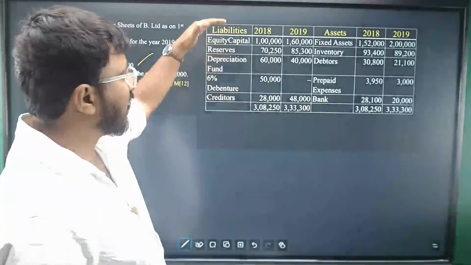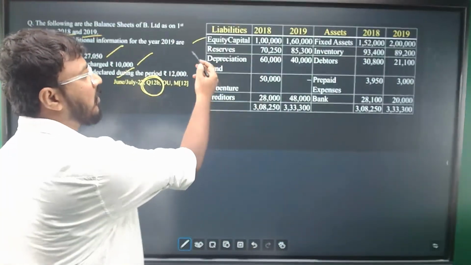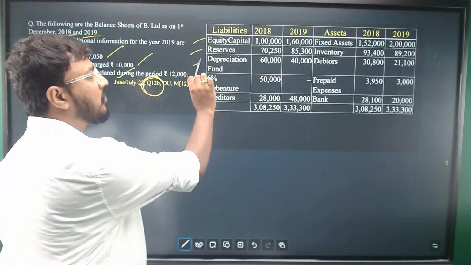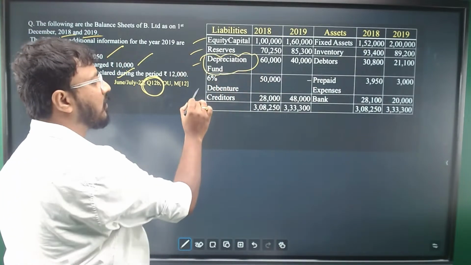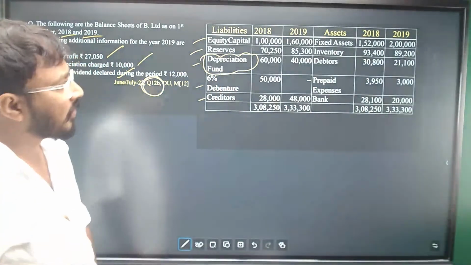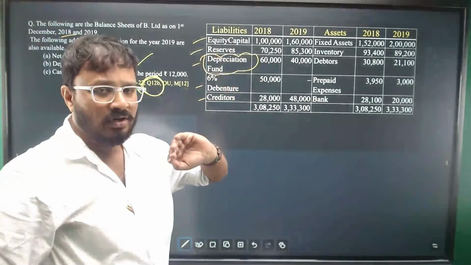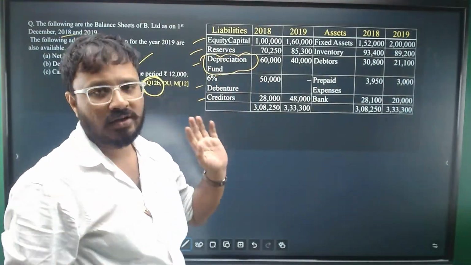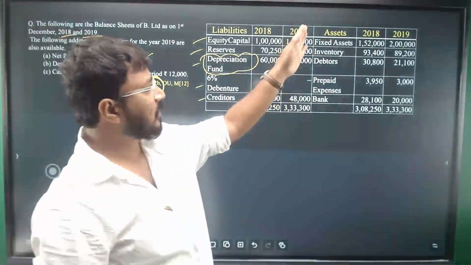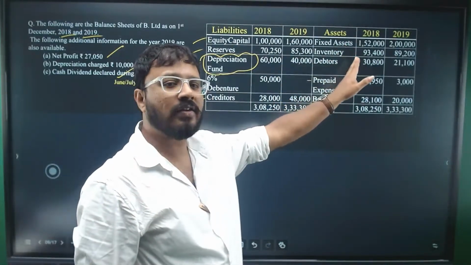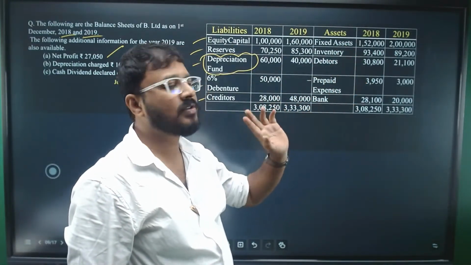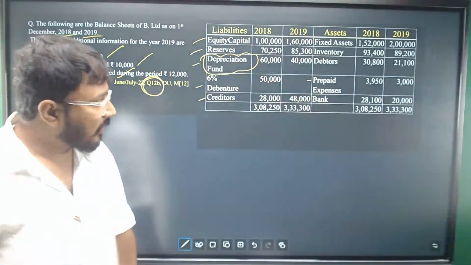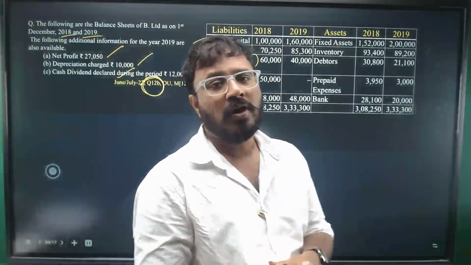And they have given the balance sheet. Equity share capital is given, reserves, depreciation fund, this is a new item in this, and then debentures, creditors are given. Observe, P&L is not given separately. It means that it is lying in the reserves. And on the asset side, you have fixed assets, inventories, debtors, prepaid expenses, and bank. Now, how to start the problem?